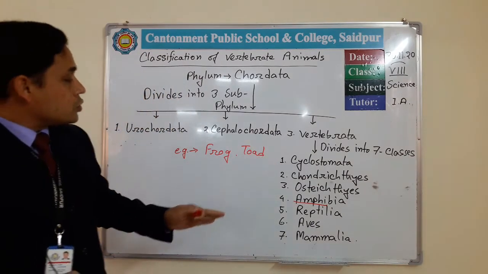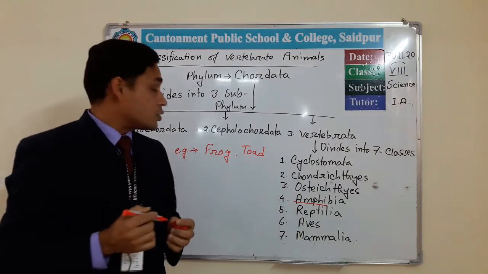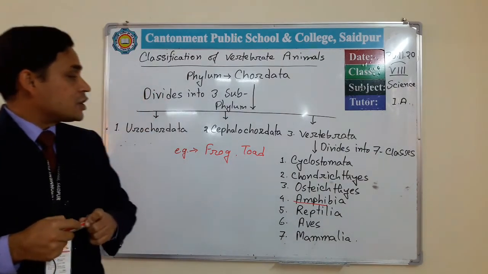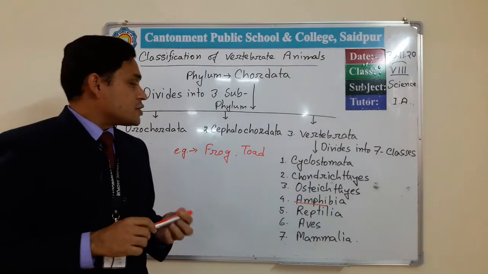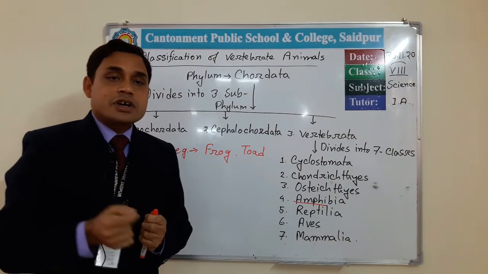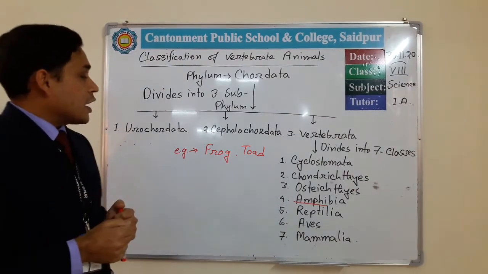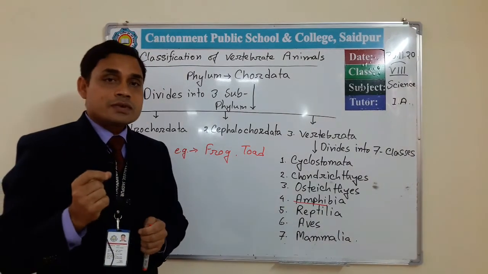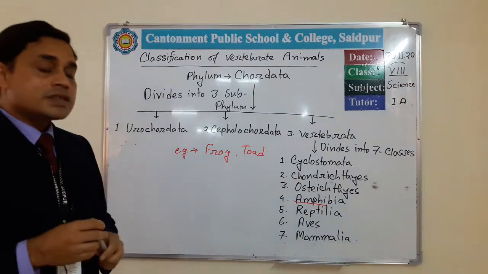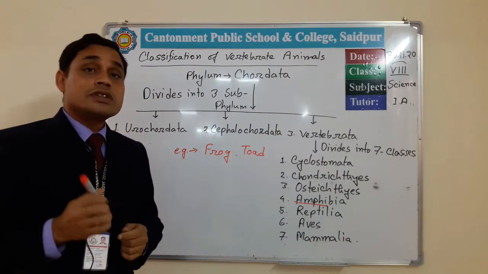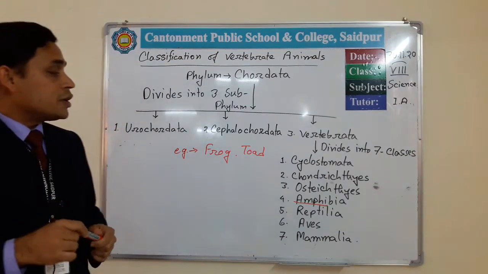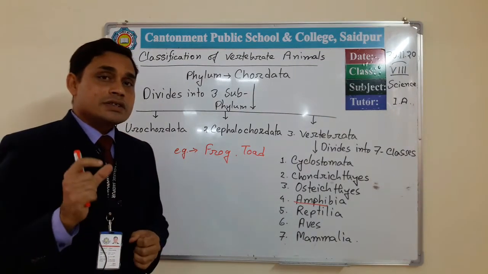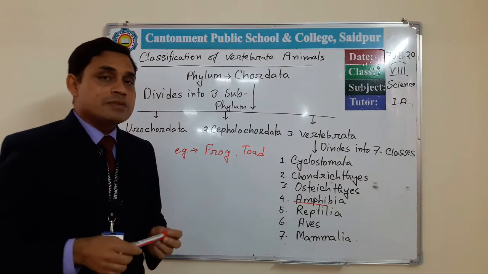If you observe the body structure of frog and toad, you can see its body is sometimes dry, sometimes smooth, and its body bears a lot of glands. These glands remain filled with different types of toxic juices, and when it faces difficulties, they secrete these juices to protect themselves.